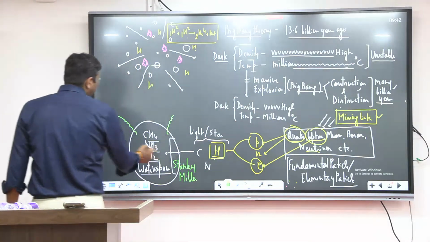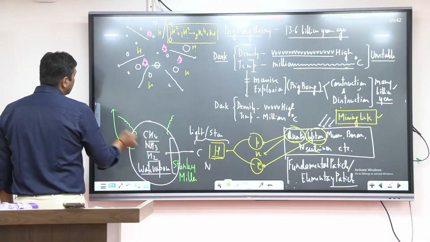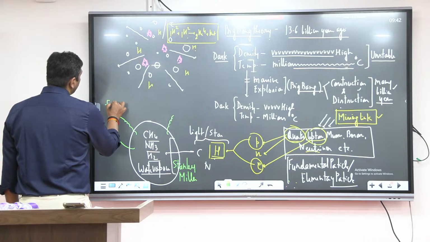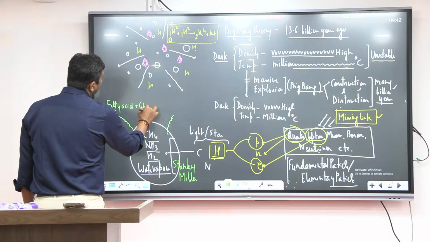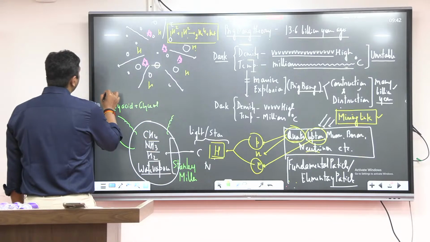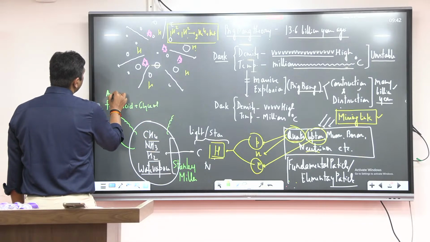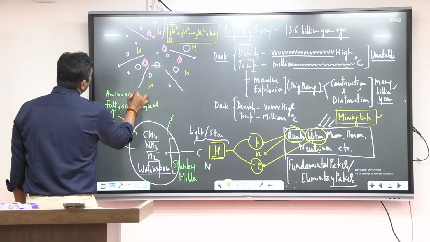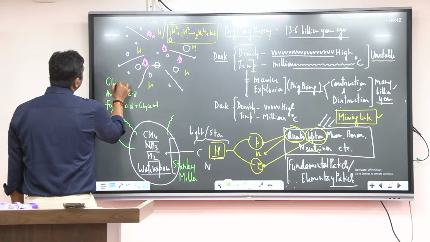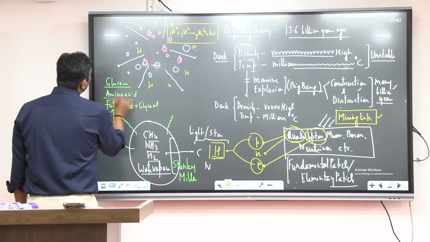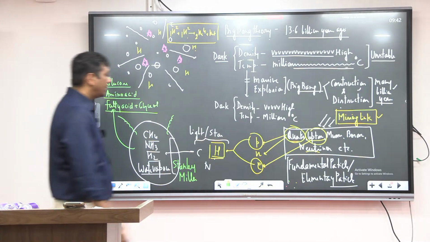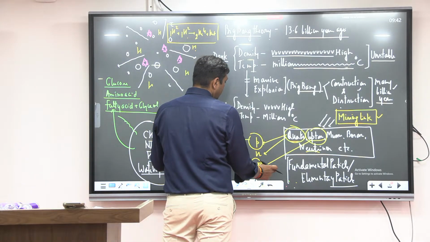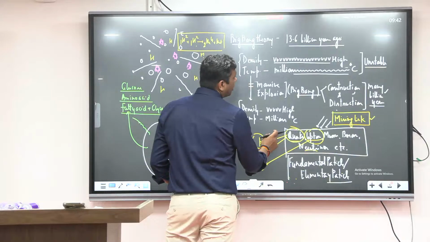After a few days in this container, what did Stanley Miller find? Do you know? Stanley Miller found fatty acid and glycerol. Stanley Miller found amino acid. Stanley Miller got glucose. Stanley Miller got glucose, amino acid, fatty acid and glycerol. And see one thing more, guys. Stanley Miller got everything.